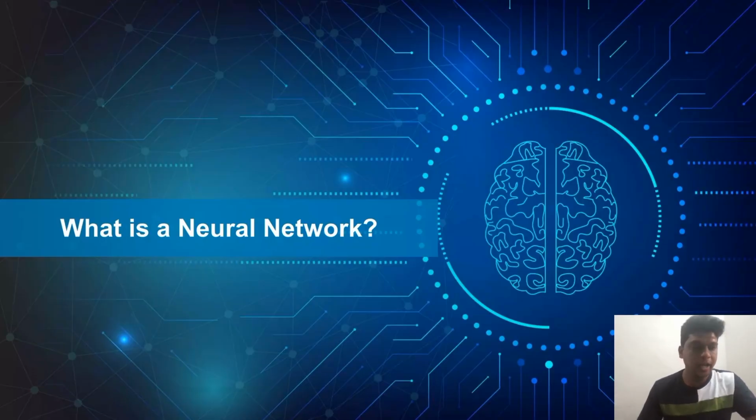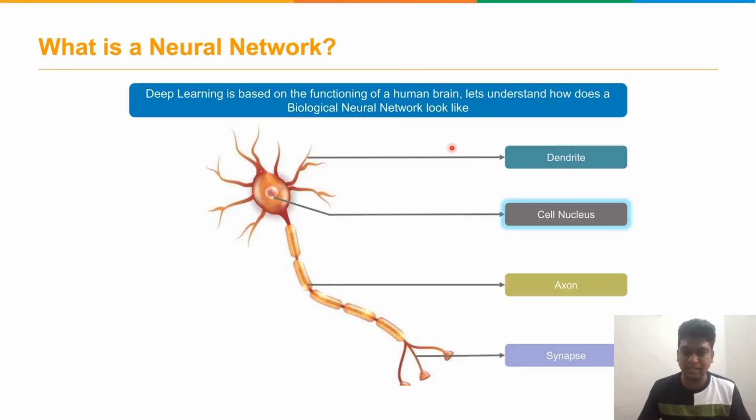First, what do you mean by a neural network? This neural network concept is inspired by the human brain. It receives the input, processes the input, and then provides the output. Here the dendrite represents the input, the cell nucleus represents the node, and the axon represents the output.